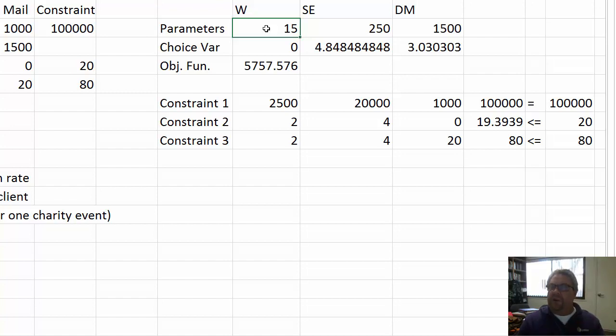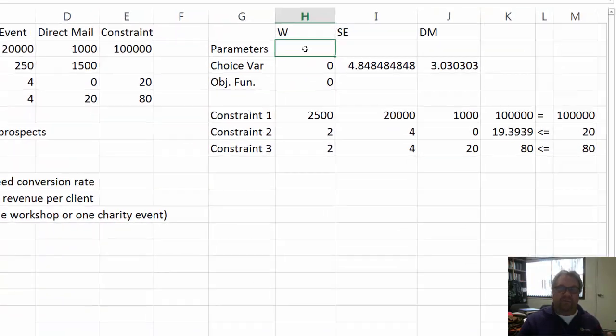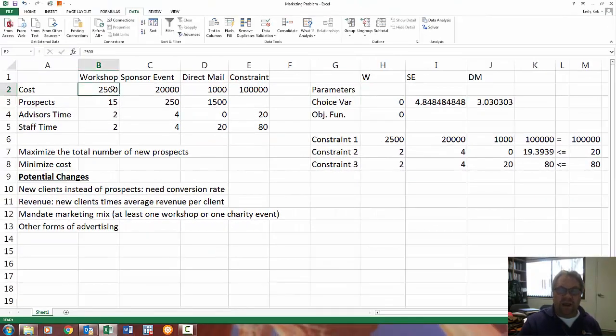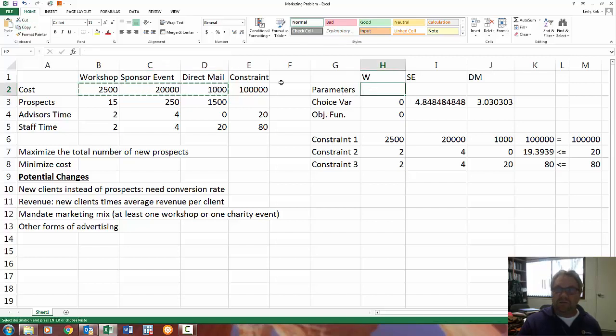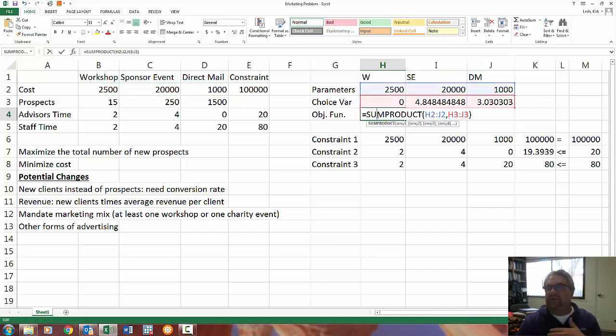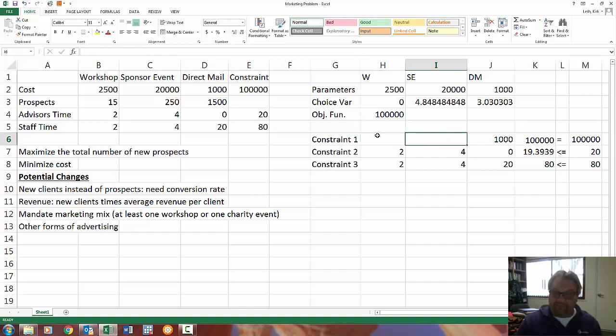So here, now if I'm going to minimize cost, I put cost as the parameters of my objective function, right? These don't change, and my objective function is still not going to change. But now I need to change this, right? So here, constraint 1 was my cost constraint.